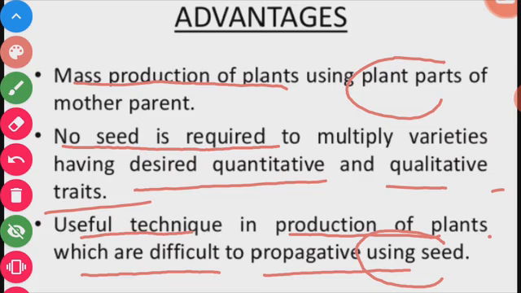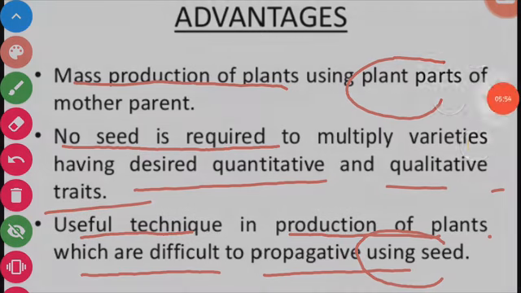So tissue culture is also called micropropagation. From a single tissue in which a group of cells is present, we can produce several thousand plants in the laboratory. And when the plant is in the seedling stage, we can transfer it into the natural environment where it grows.